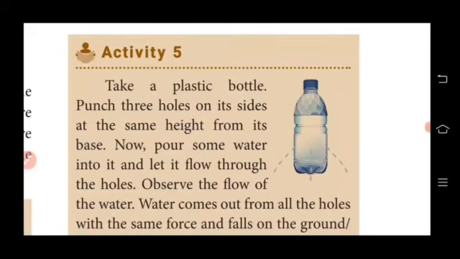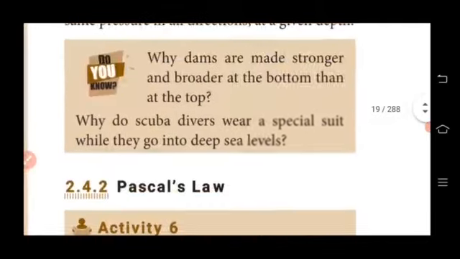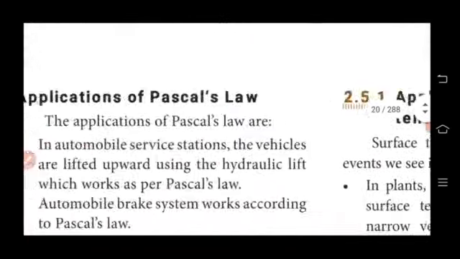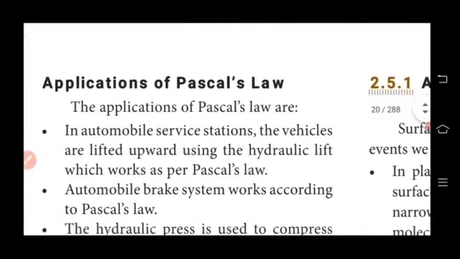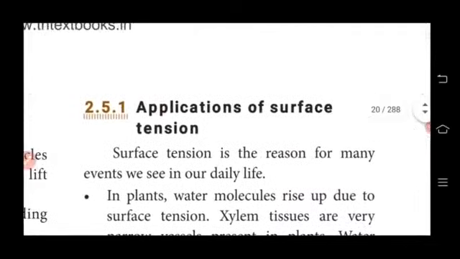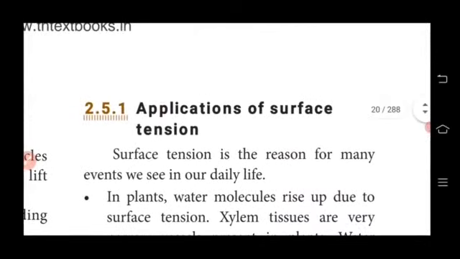Students, up to activity 5 is enough. Remaining topics: Pascal's law, application of Pascal's law, surface tension, and application of surface tension we will discuss in our next online class.